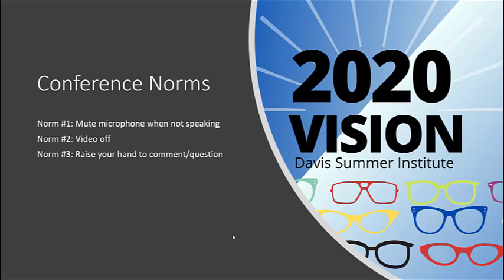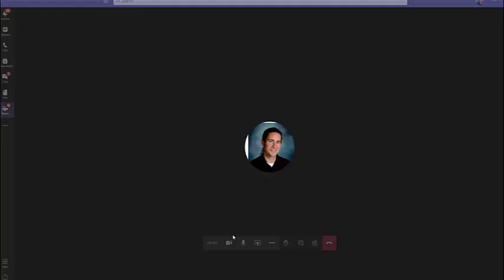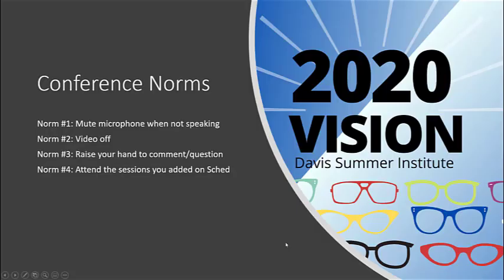And so when you want to make a comment or ask a question, you'll come to the same menu, and there's a hand icon here. When you click on that icon, you can choose to raise your hand, and then the presenter will see that you've got your hand raised and will pause so that you can make a comment or ask a question. And then when you're done, you can click on this same icon again, and it will lower your hand.